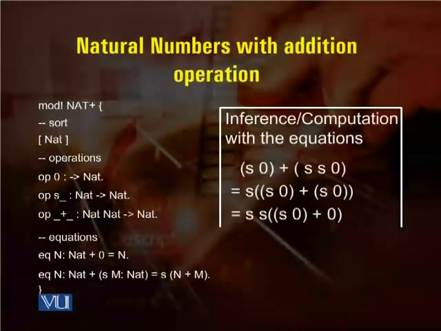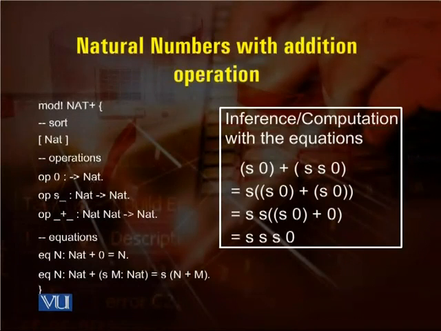And we have the inference computation with the equation. We have s0 plus ss0 is equal to ss0 plus s0 is equal to ss0 plus 0 is equal to sss0. So we will get the answer 3 in this particular case.